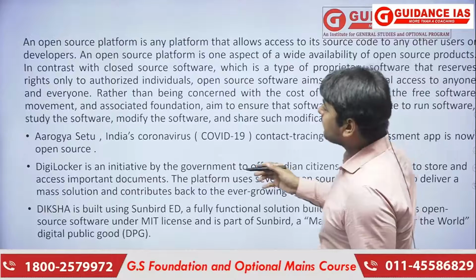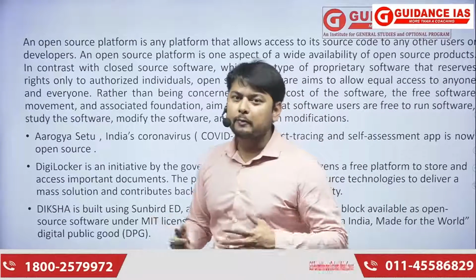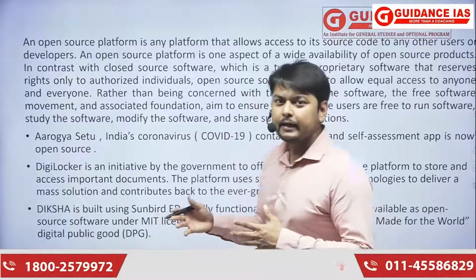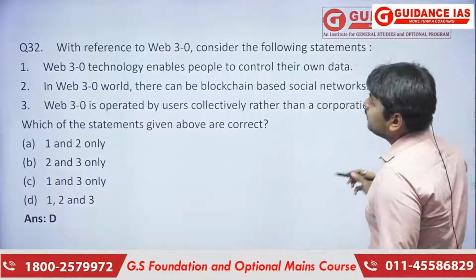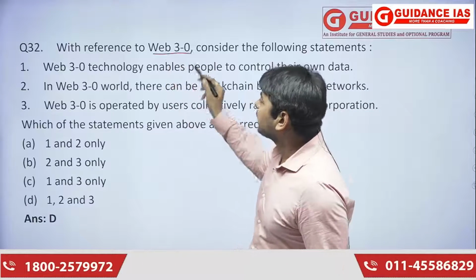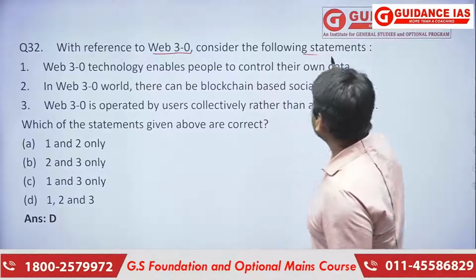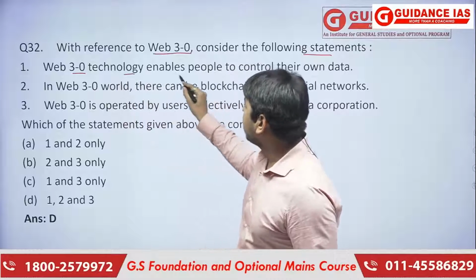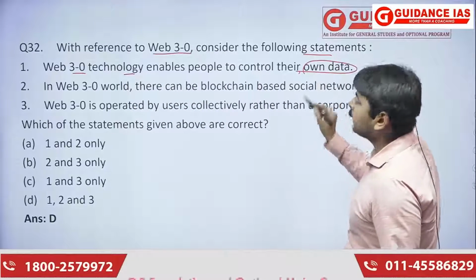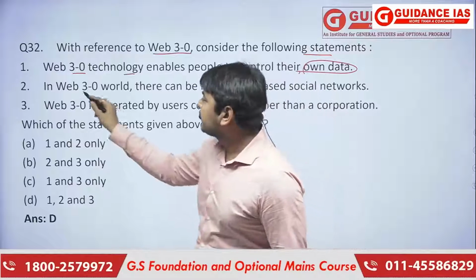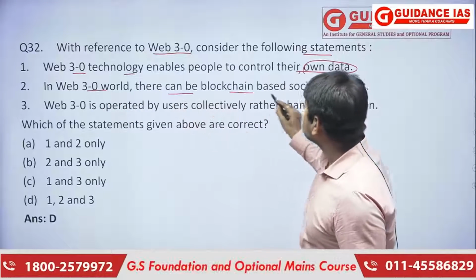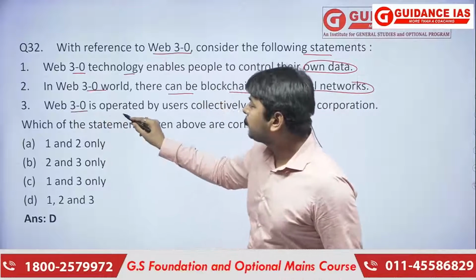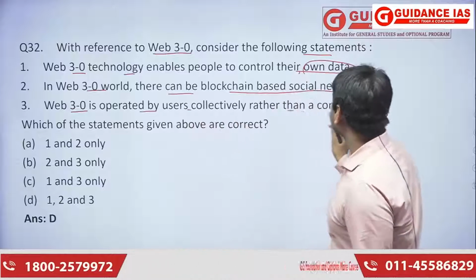Moving forward, some information about closed and open source platforms is provided here, which we have already discussed. Next, with reference to Web 3.0, consider the following statements. First, Web 3.0 technology enables people to control their own data. Next, in the Web 3.0 world there can be blockchain based social networks. Third, Web 3.0 is operated by users collectively rather than a corporation.